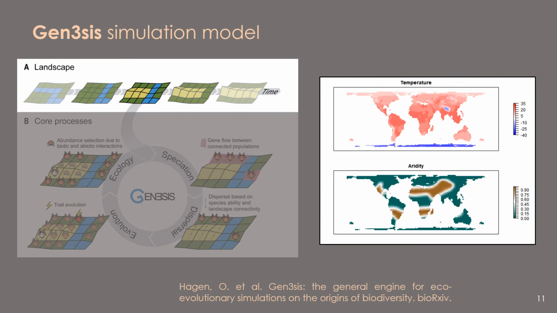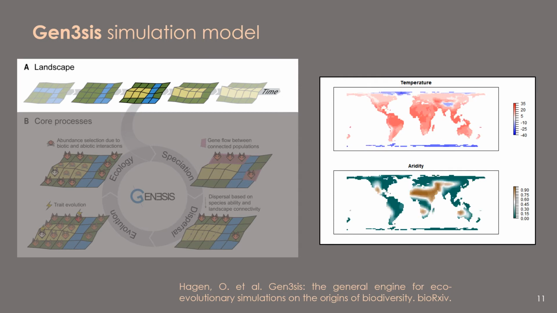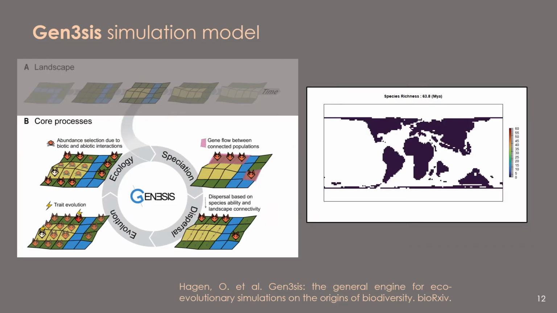In this study, we used temperature and aridity reconstructions over the past 65 million years of the Cenozoic period as inputs. In interaction with this dynamic landscape, we model four main processes, which interplay at discrete time steps and lead to emergent patterns such as species richness, which you can see here in the animation on the right.